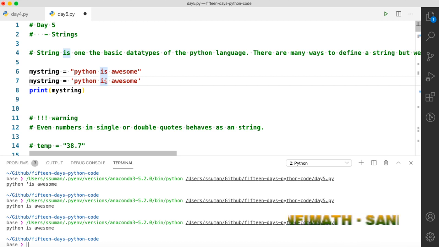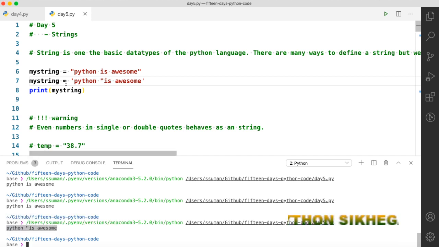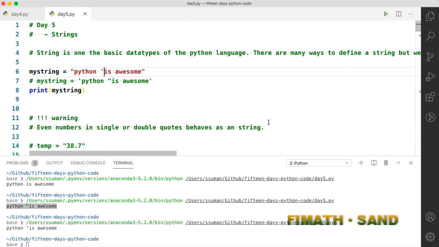Sometimes, suppose you want to use double quotes inside your string, you can do that here. You can see that you can write double quotes inside a single quote string. Similarly, we can try the above string. First we will comment this out and check whether we can write this or not. So you can see that if you want to write a single quote and double quote, then you have to use the other kind of representation.